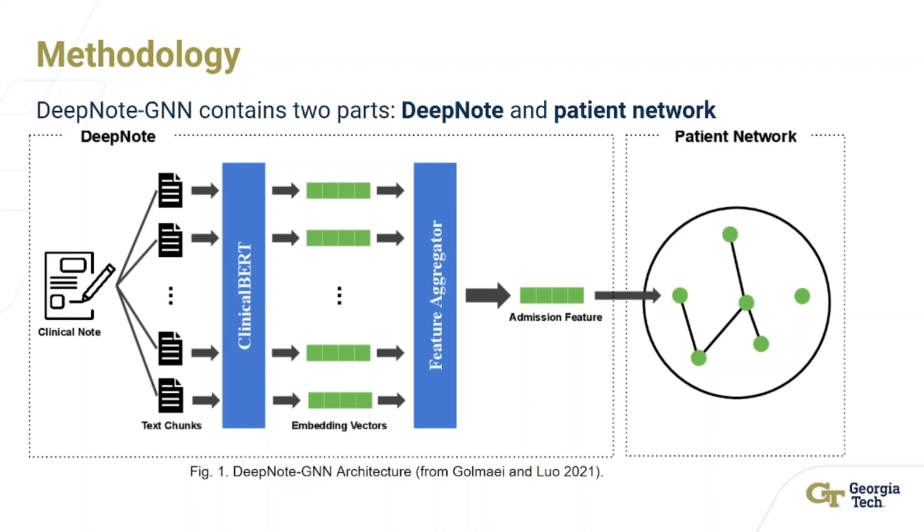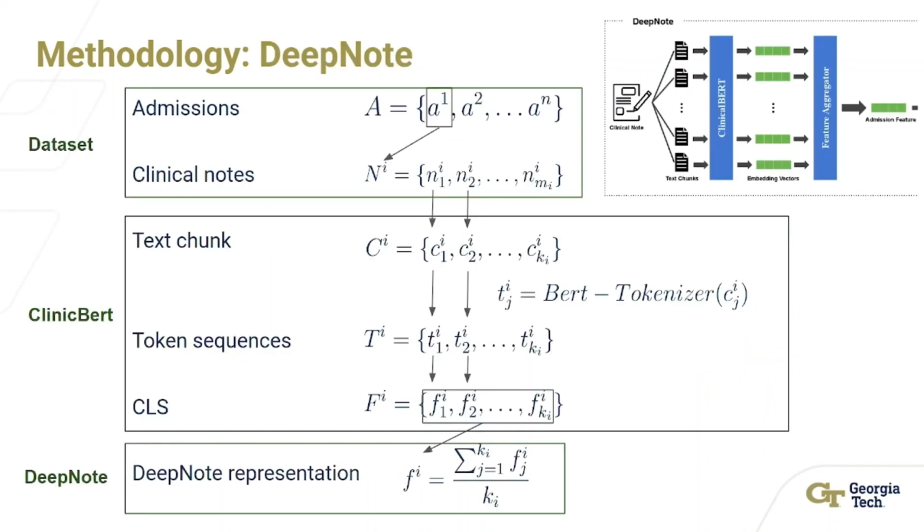Now let's introduce the DeepNote GNN model. This is the architecture of DeepNote GNN. DeepNote GNN contains two parts, the DeepNote part and the patient network part. DeepNote is built on top of a BERT model that generates the representation of each admission. And using the representations, a patient network is built and a graph neural network model is applied to do the classification task. Let's look into each of the parts together.